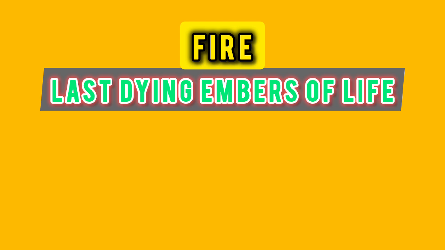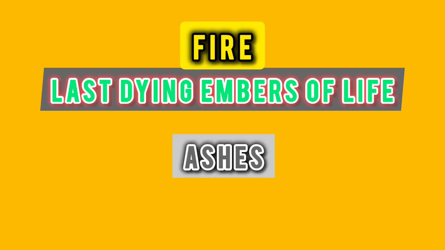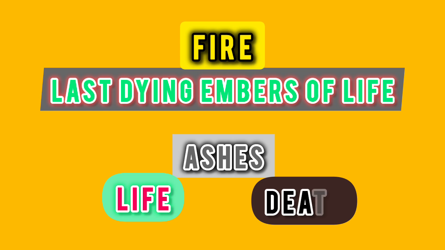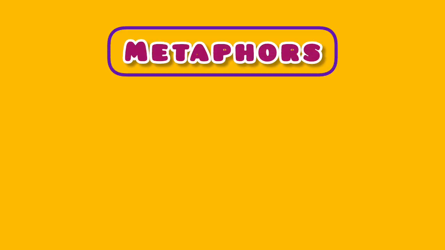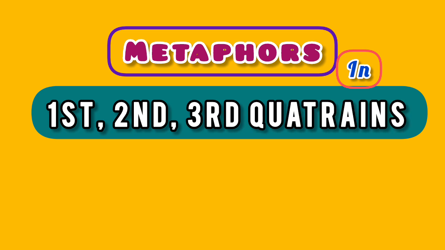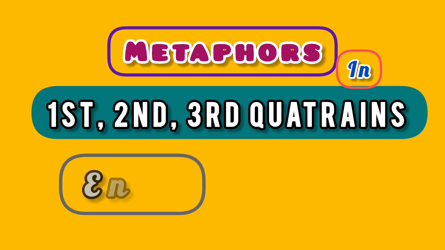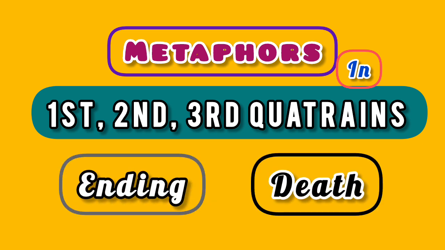He also mentions the ashes, which is also related to the concept of life and death. So, dear viewers, you must remember that all these metaphors which have been used in quatrains 1, 2, and 3 all together refer to the concept of ending and death.